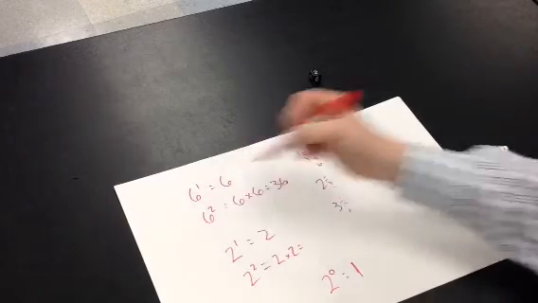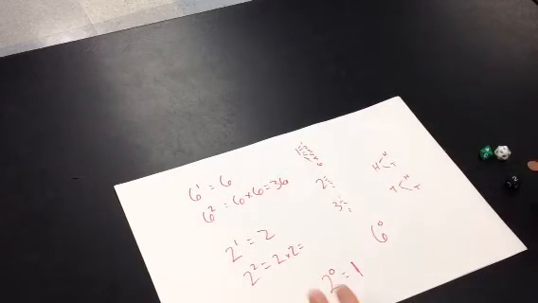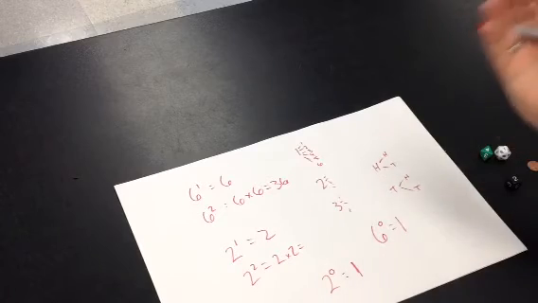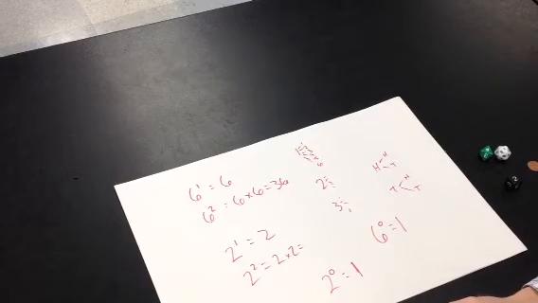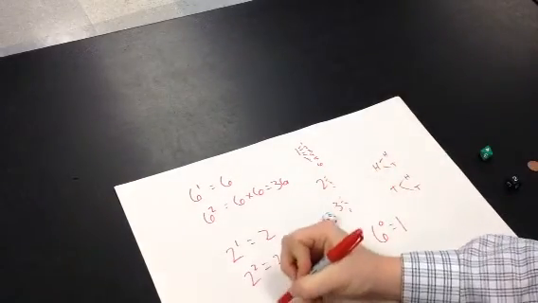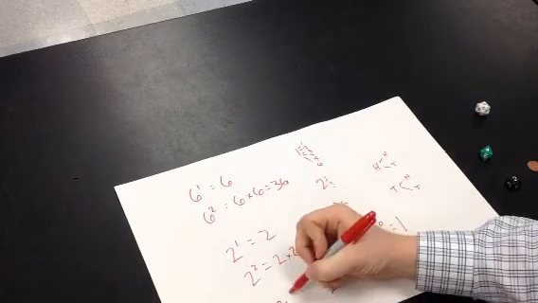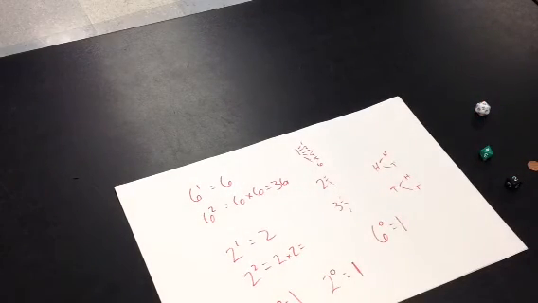Right? If I were to roll a 6-sided die no times, there's only one possible outcome that can happen. And that's that I get nothing. That nothing happens because I didn't roll the die. So that'll work for a 20-sided die, right? 20 to the 0th power. If I don't roll a 20-sided die any times, what are the possible outcomes? There is one possible outcome, that I get nothing. And that's why any number to the 0th power is 1.